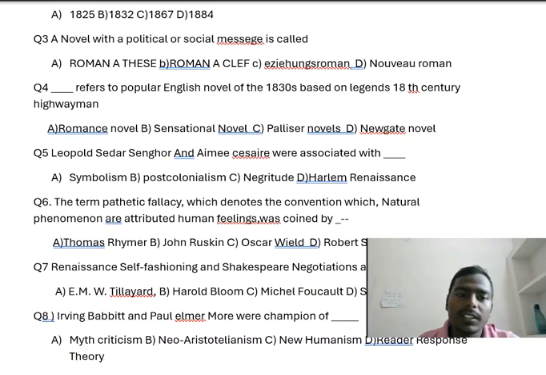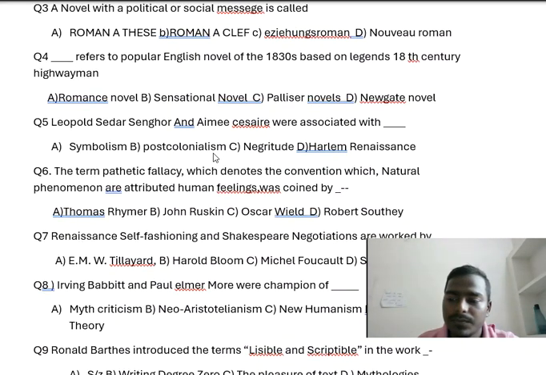Now question number 3. A novel with a political or social message is called. So it is the definition of what? Option A, Roman à thèse. Option B, Roman-fleuve. Option C, Roman à clef. Option D, Nouveau roman. So which one is the correct answer?